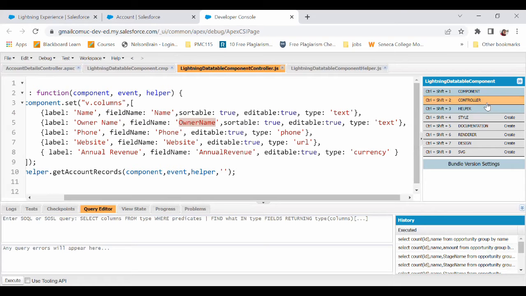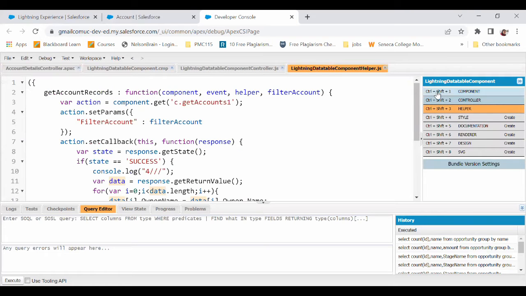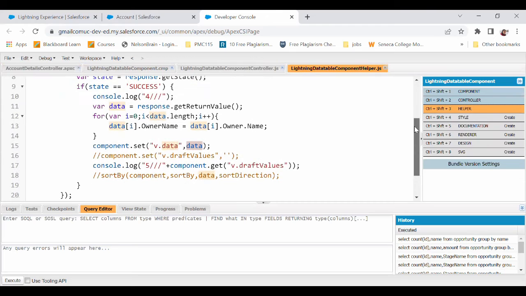And how do we get the value in this? Let's go to the helper. We iterate through all the rows that we got from the Apex. All the rows are present here because of response.getReturnValue. I iterate through each and every row, and then in that we have data[i].owner.name, and I'm transferring it to ownerName.